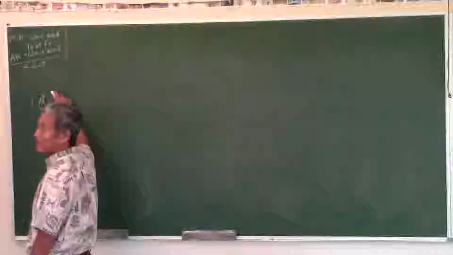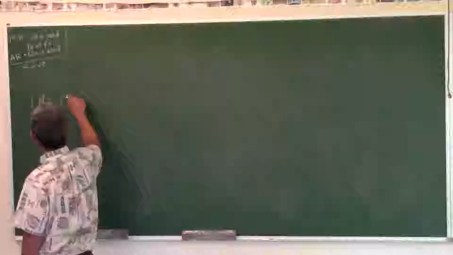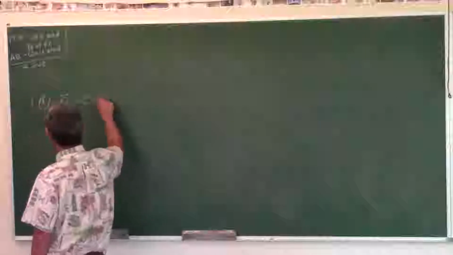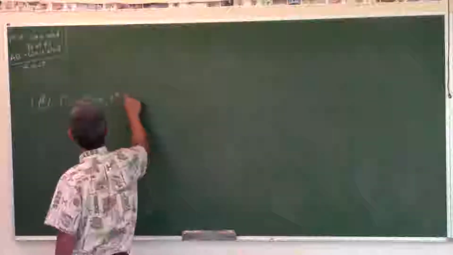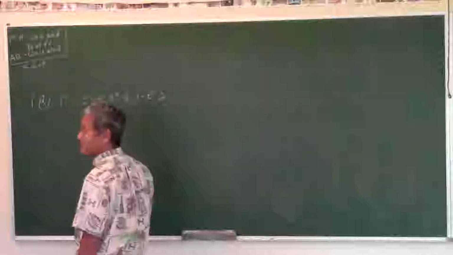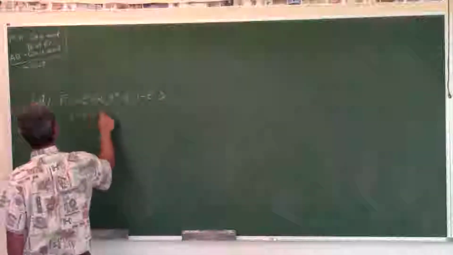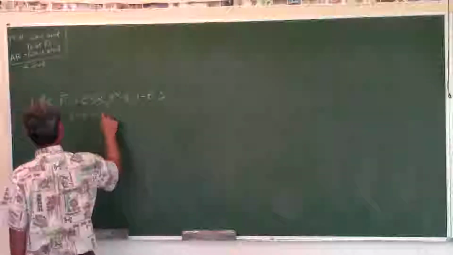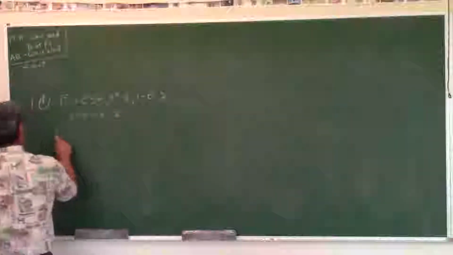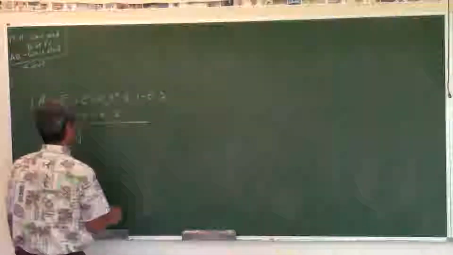We need to find the length of the curve of, here is the position vector, 2t, t squared, minus 2. This one looks kind of easy, isn't it? No, from t equals 0 to t equals 2. Okay, so it's going to be the integral from 0 to 2. Well, let's just see what kind of integral we get.